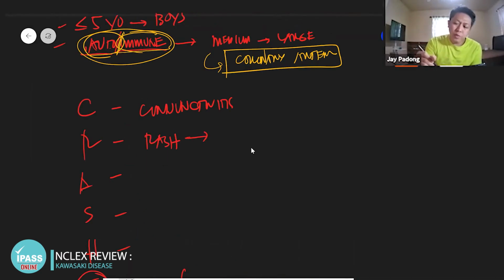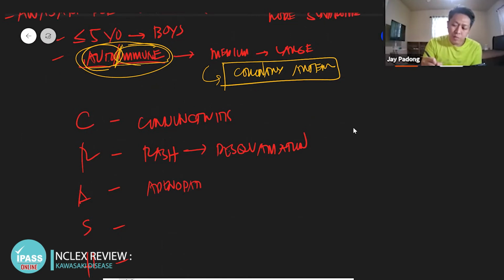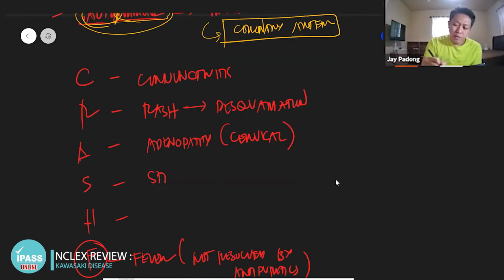Later on, the rash will spread all throughout the body and it will promote desquamation. This is unique to Kawasaki disease. What about this one? A is adenopathy. That's why it's called mucocutaneous lymph node syndrome. Adenopathy, particularly to your cervical lymph nodes. S is your strawberry tongue. This is also present in your scarlet fever or streptococcal pharyngitis. And H is hands and feet swelling.